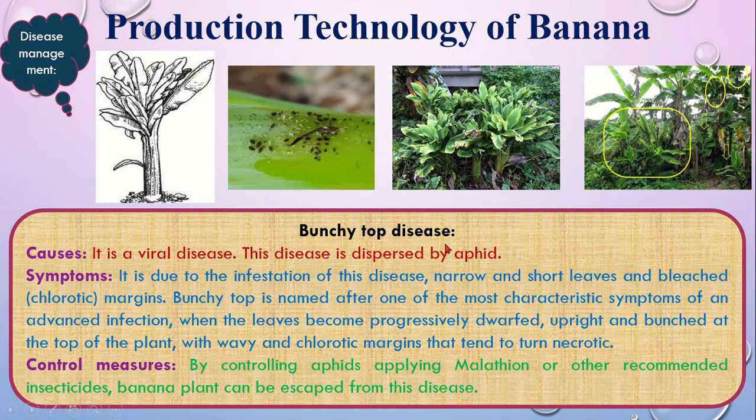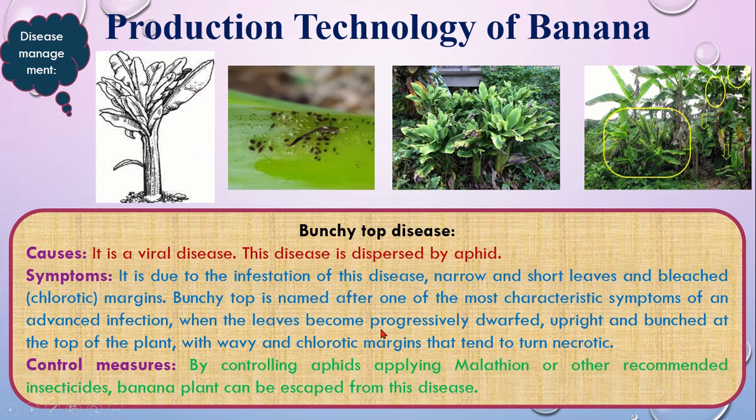This is bunchy top disease. Have a look at the picture on the left side from your textbook, and this is the color picture. As you see, this one is a viral disease, and this disease is spread by an insect named aphid. This is the aphid insect, and it bears the virus and spreads it to all the plants. Due to the infestation of this disease, leaves are narrow and short with bleached margins. Bunchy top is named after one of the most characteristic symptoms of an advanced infection.